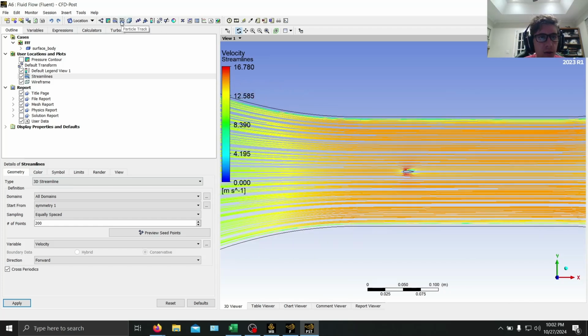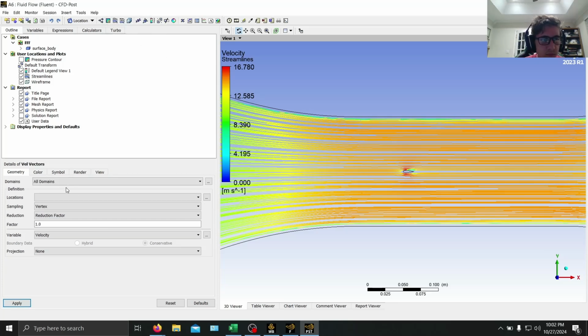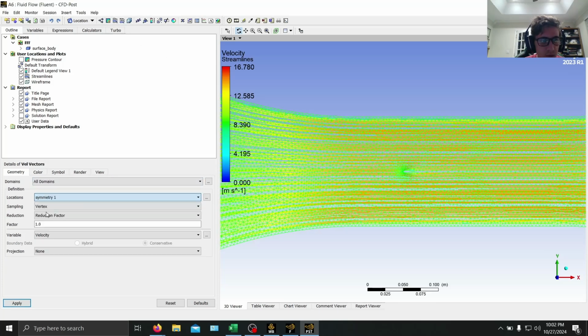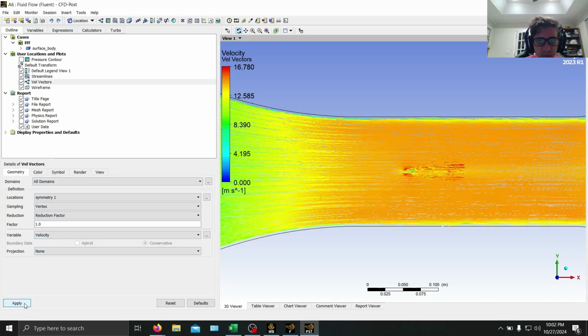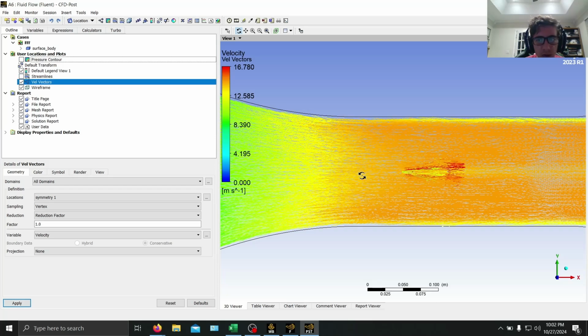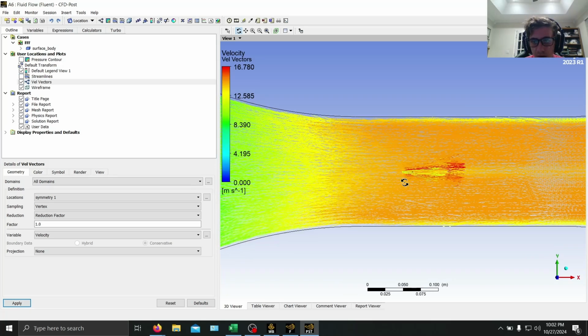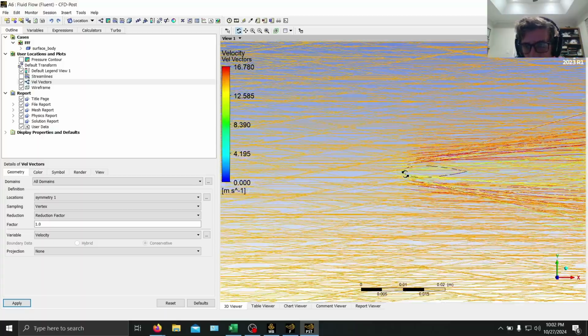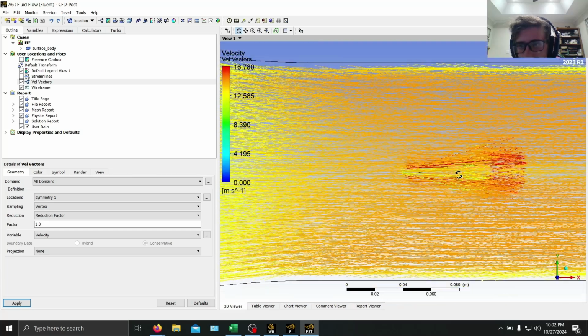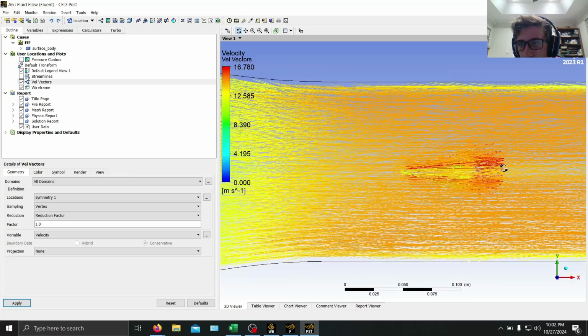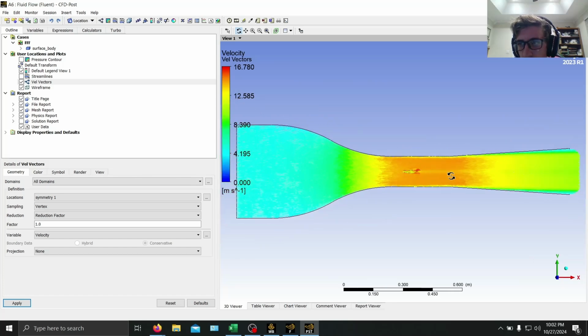And then next thing we can do, go to vectors here, velocity vectors. Symmetry 1. And then velocity. And then we're going to re-click streamlines. So now we can see our velocity with vectors. Same thing as we zoom in, right? We can see the air curving over the airfoil, right? Decelerating towards the back, and then accelerating once again to free stream. So here's our vectors.